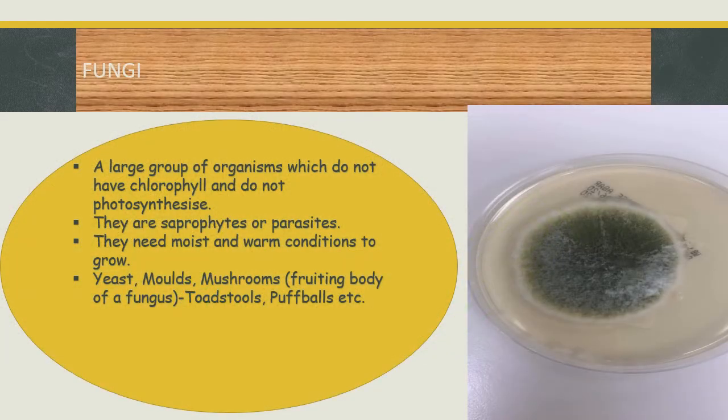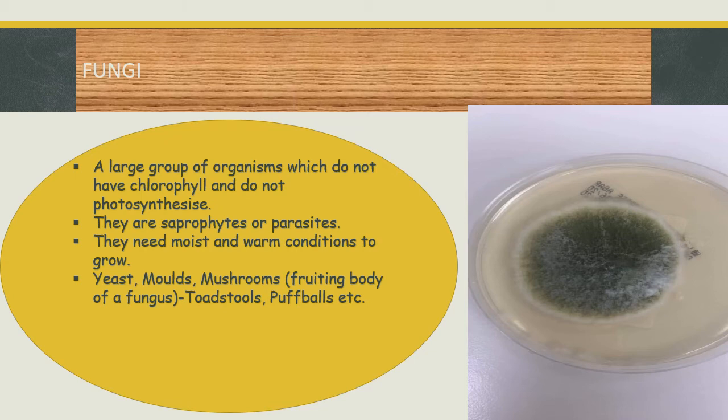Next, we have fungi, which are saprophytes. They do not have chlorophyll, so they have to depend on others for food. They like to grow in moist or warm conditions, which are favorable for their growth.